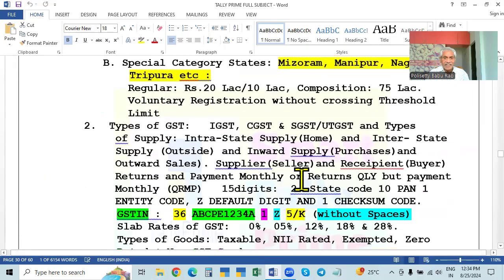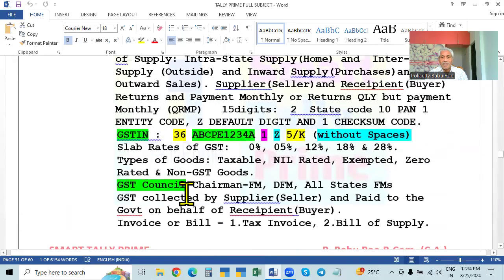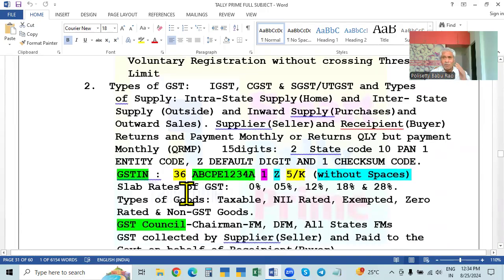This is called CDR. The returns and payment are monthly or quarterly. Returns and payment monthly is regular; returns quarterly but payment monthly is QRMP. Okay, so this is about this one. Slowly we will implement one by one.